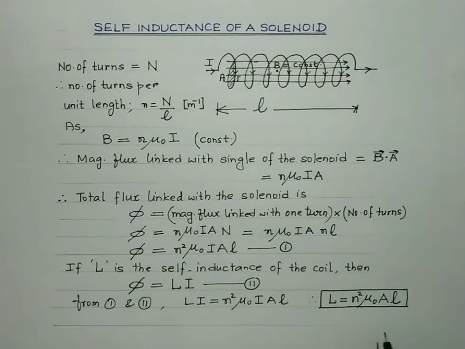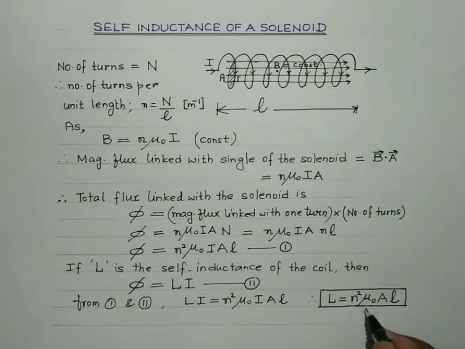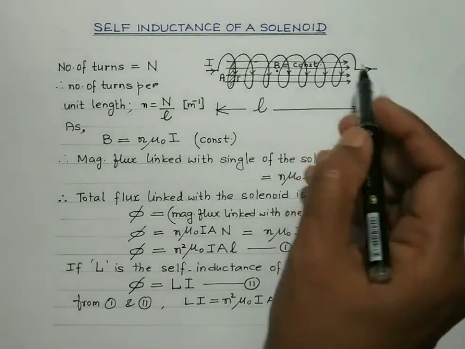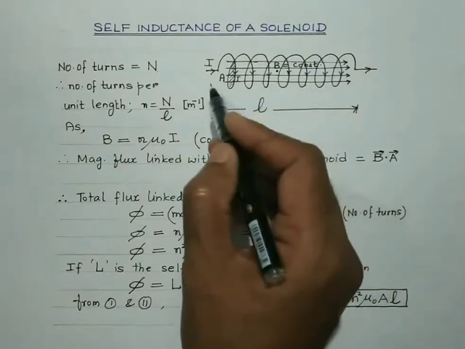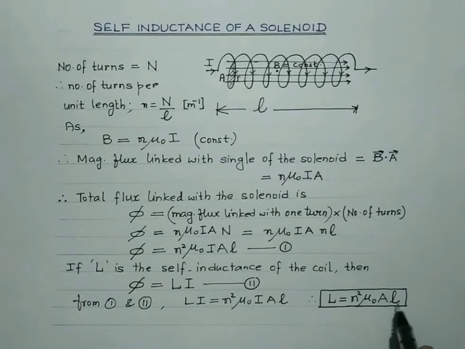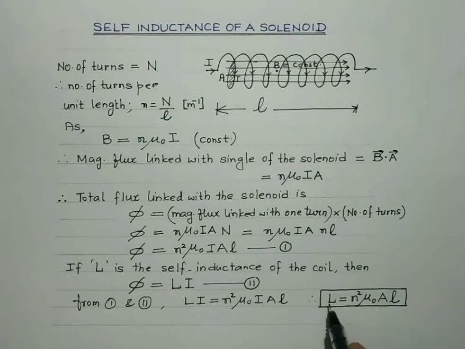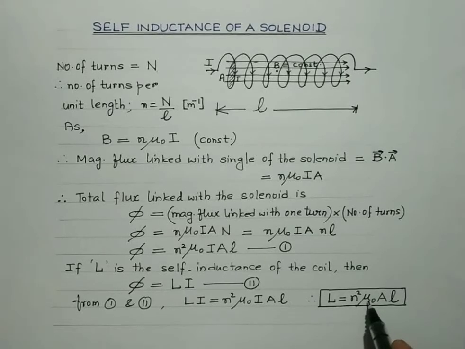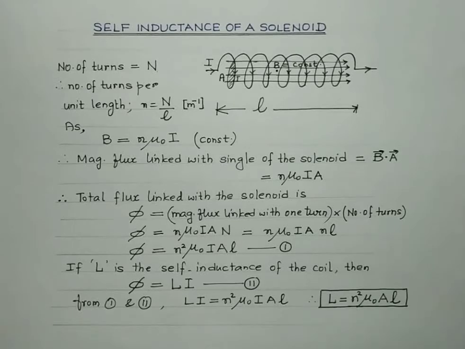The point to be noted over here is that it does depend upon the nature of the material of the core, if any. It will depend upon the permeability of the material of the core, if any. It does depend upon the shape of the coil as well. So self-inductance depends upon the cross-sectional area. It depends upon the length. It depends upon the nature of the material of the core, if any. And also it depends upon the number of turns.